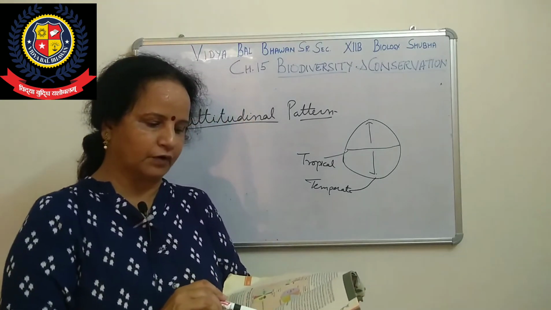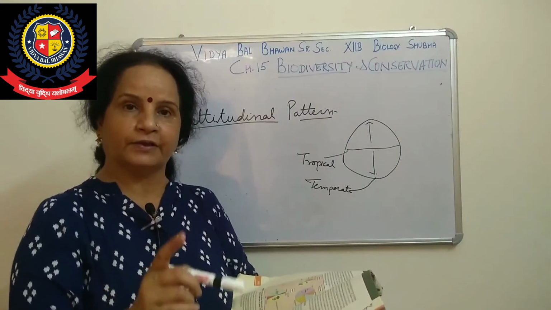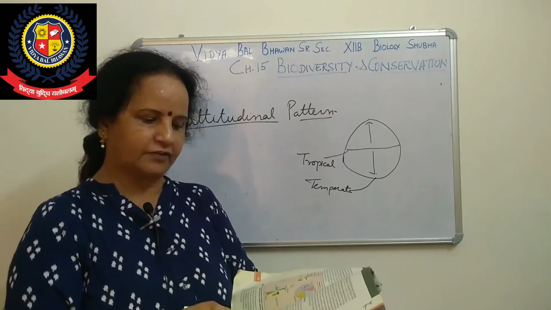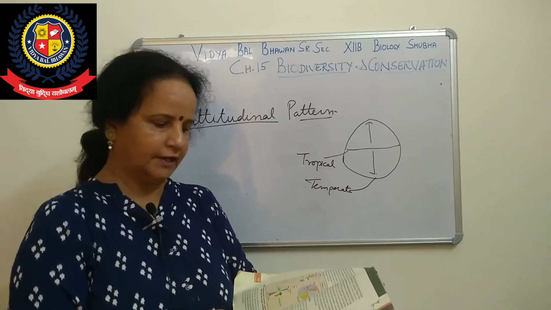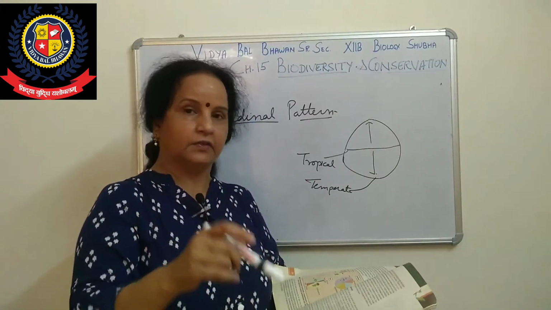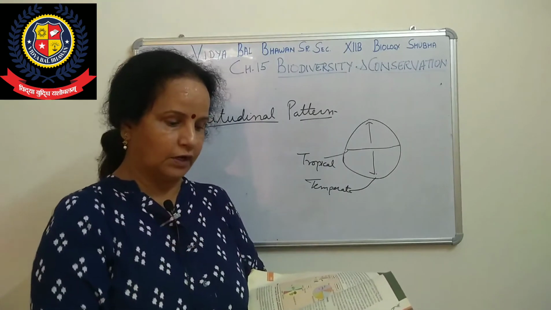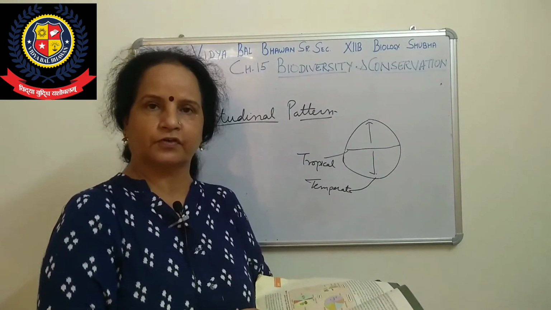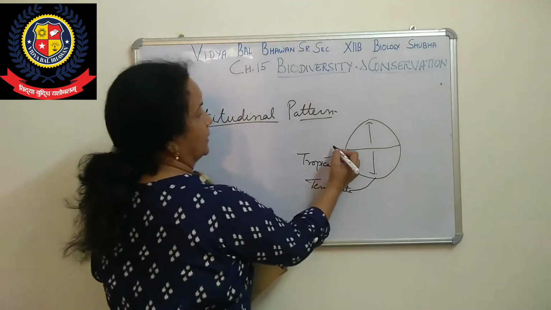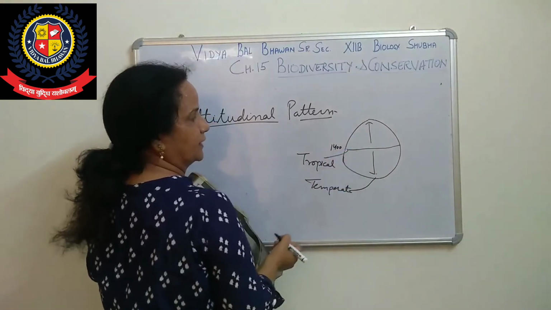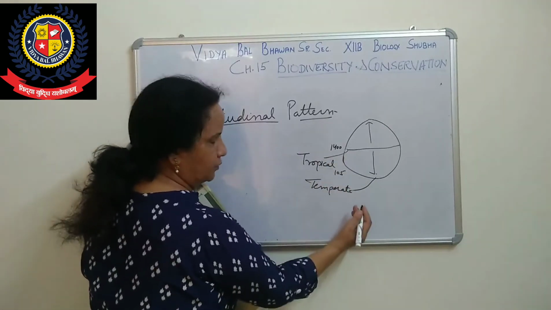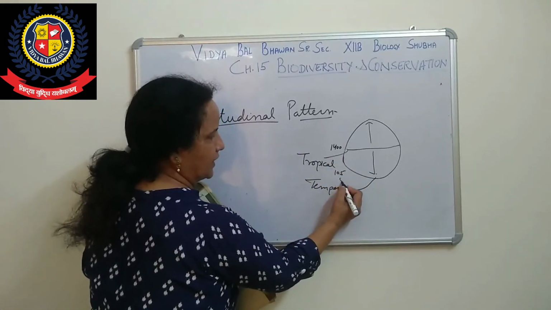New York, at 41 degrees north, has 105. Next, Greenland, at 71 degrees north, has only 56 species of birds. So the number is decreasing: the maximum is in Colombia with 1400, then moving away, New York has 105, and then Greenland has only 56 birds.